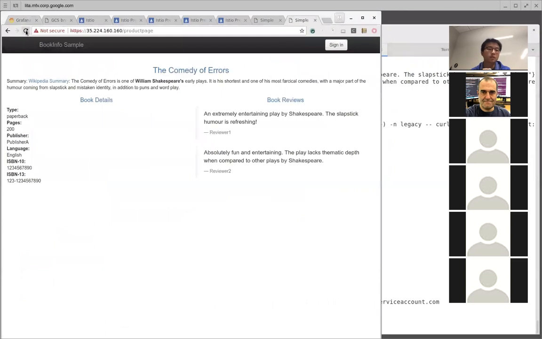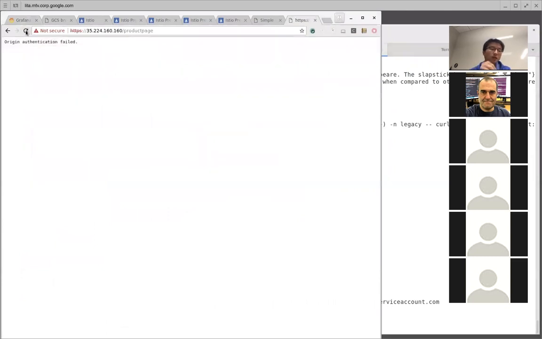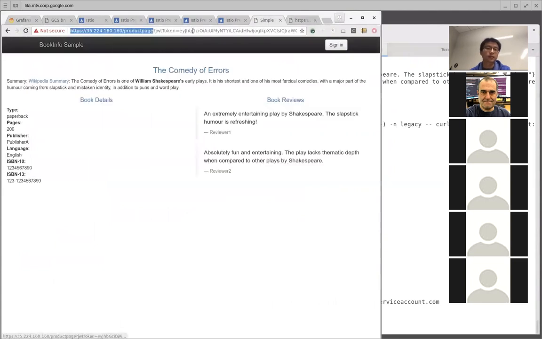From here, you will see origin authentication failed because I don't present the JWT token here, okay? And if I have another one set up, this will have a JWT token, which is a pretty long one. I get it using some script, but this is all accessible from our istio.io webpage.